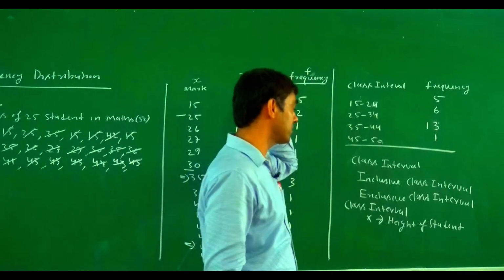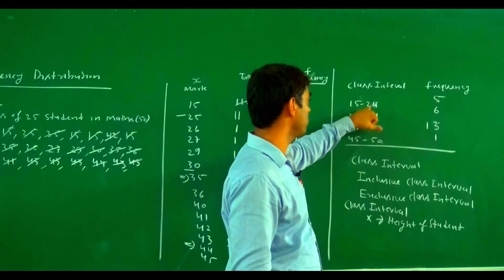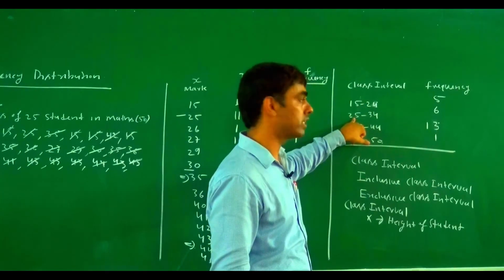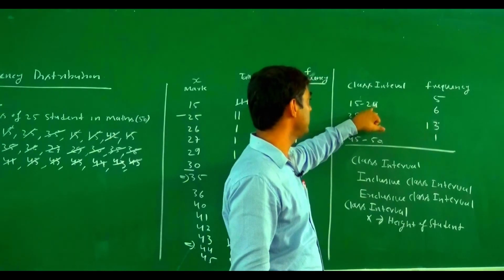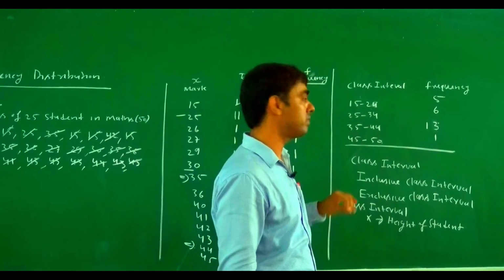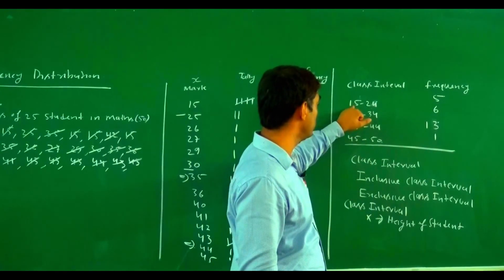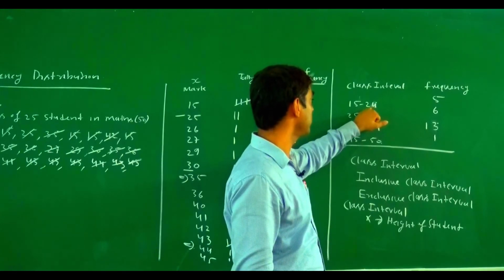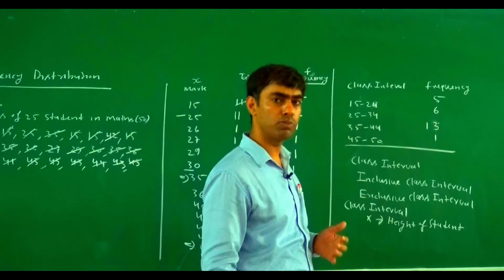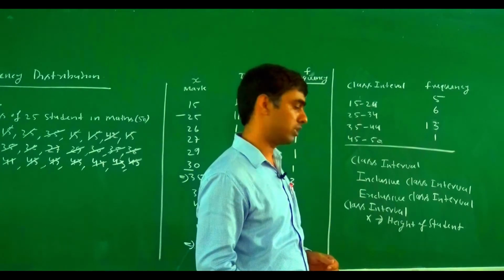We are unable to include the student whose height is between 24 and 25. We can only include students whose height is between 15 to 24, but we are unable to include 24.1, 24.2, 24.5.